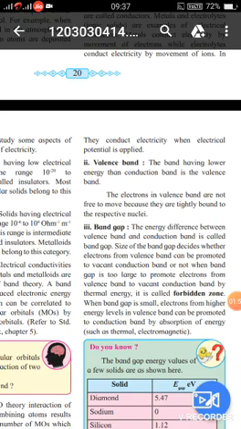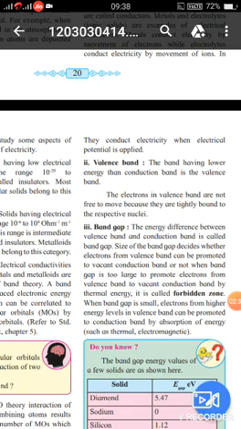to the respective nuclei. You know that in elements there is an electronic configuration, where we see the outermost shell electrons. For example, sodium's atomic number is 11, and 2, 8, 1 is the electronic configuration of sodium. So in sodium there is one outermost shell electron. These electrons are tightly bound to the nucleus. That's why in the valence band the electrons are not free to move, because they are tightly bound to the respective